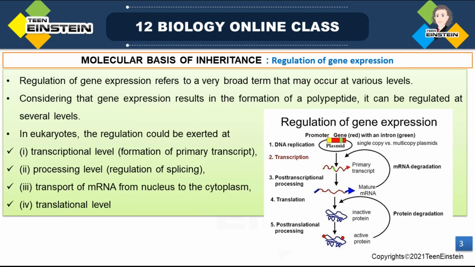Okay, that may form a protein, or sometimes it may not. So finally, it produces some effects in that phenotype.